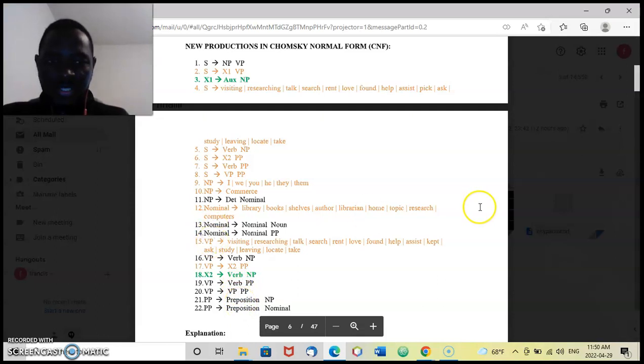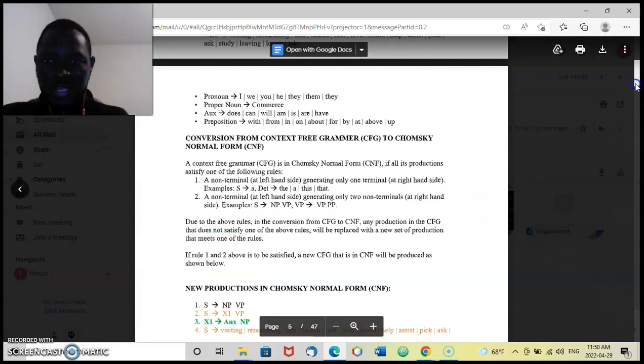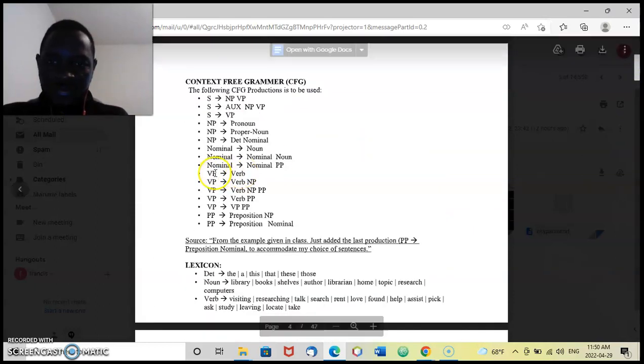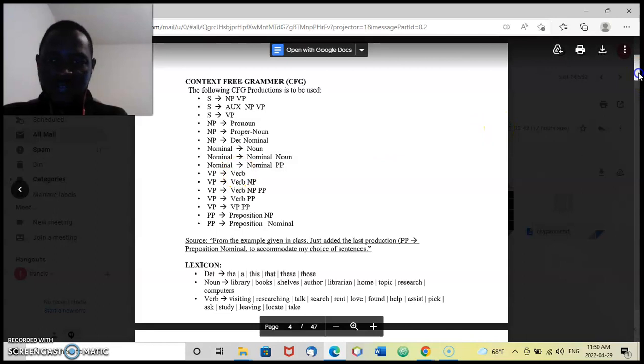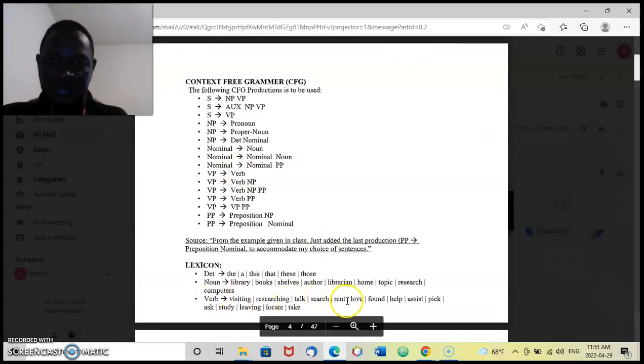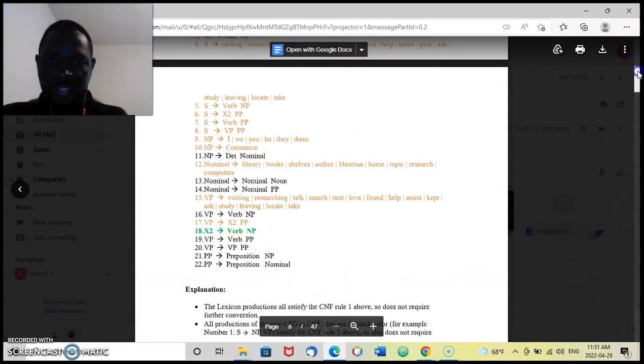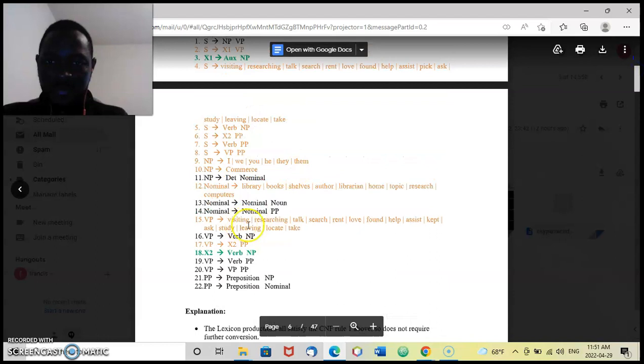This one, VP, as I said earlier, VP generates verb. And the verb here is already in CNF. So I could just replace this verb here with all this, and that is what I did for VP at this particular point.